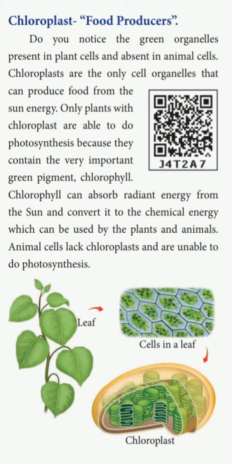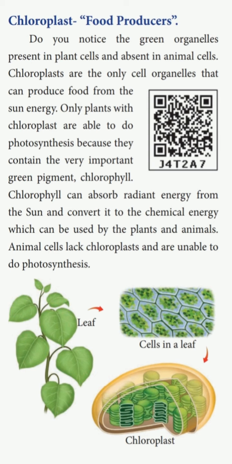Okay, what is photosynthesis? You already know that. Plant cells can do it because they contain a very important green pigment called chlorophyll. The chlorophyll is the green pigment present in the chloroplast. Chlorophyll can absorb the radiant energy from the sun and convert it into chemical energy.